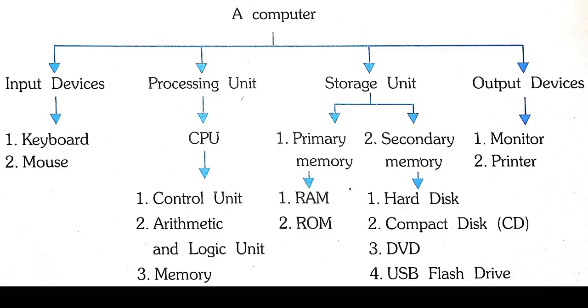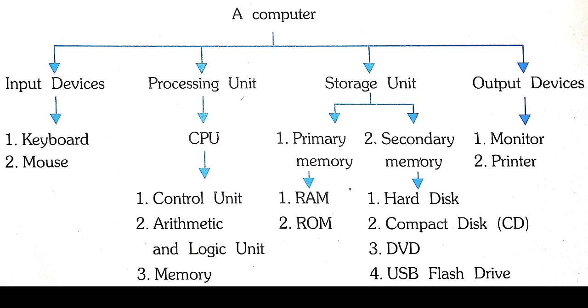The computer is classified into parts: input devices, processing unit, storage unit and output devices. The first one is input devices. The components of input devices are keyboard and mouse. The next one is processing unit. The part of the processing unit is the CPU. CPU means central processing unit.